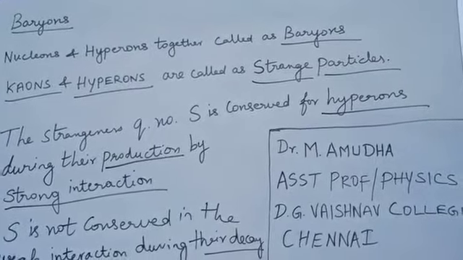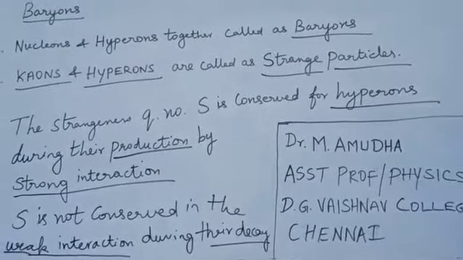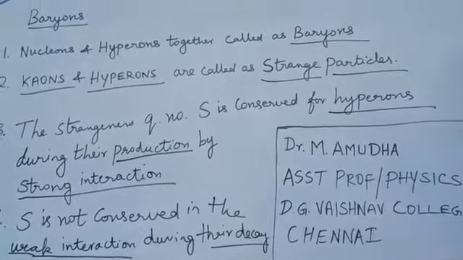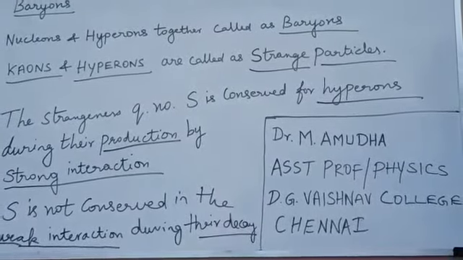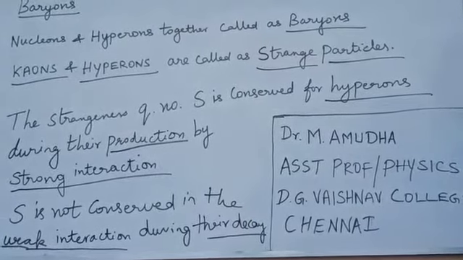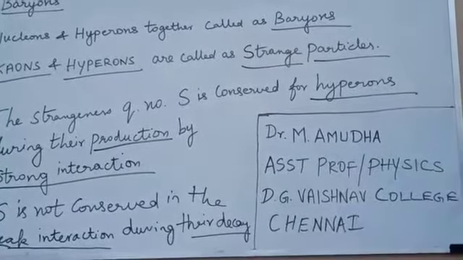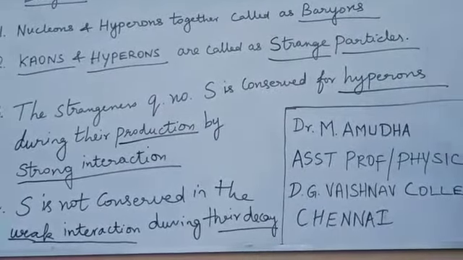Actually, during their production, that is, kaons and hyperons are produced due to the strong interaction, but when they decay, the interaction is found to be weak. Because of this strange behavior alone, we call kaons and hyperons strange particles.